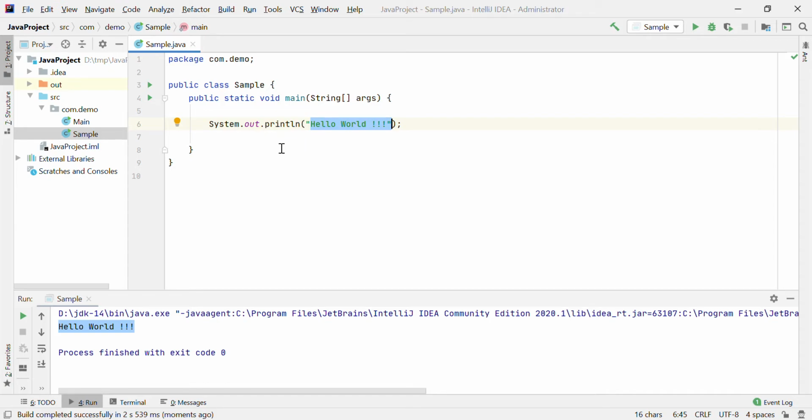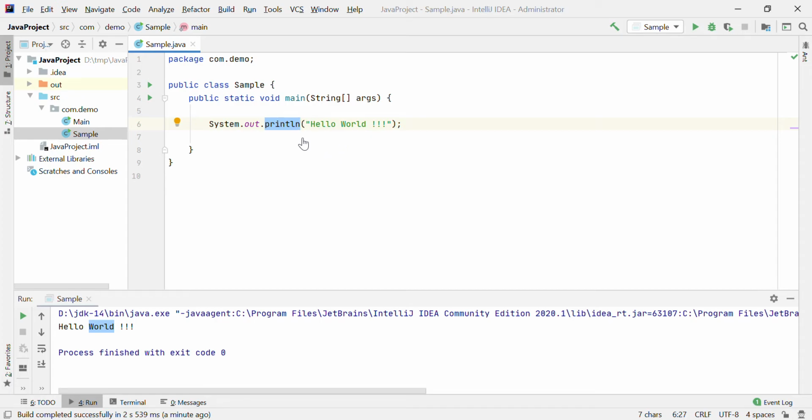For that, I am using one method named println. The println method takes your message as input and displays that message in your output. In Java, you define a method inside a particular class. So this println is a method name. It is defined somewhere, so where is it defined? It is defined in the class named PrintStream.